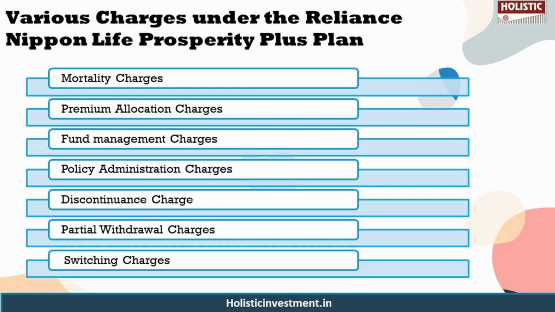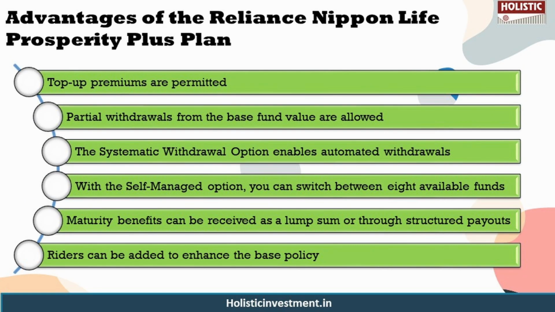Now let us take a look at the advantages and disadvantages of investing in this policy. Let's start with the advantages. Top-up premiums are permitted. Partial withdrawals from the base fund value are allowed after 5 policy years or when the policyholder turns 18, whichever is later. The systematic withdrawal option enables automated withdrawals of a specified percentage or amount from your fund. With the self-managed option, you can switch between 8 available funds and redirect your premiums. Maturity benefit can also be received as a lump sum or through structured payouts using the settlement investment option. Riders can also be added to enhance the base policy. So these are all the advantages of this policy.